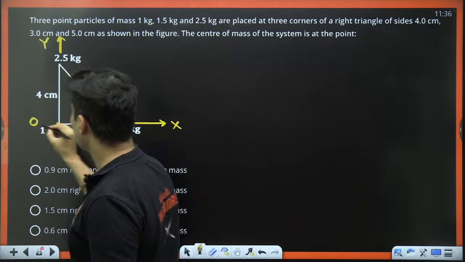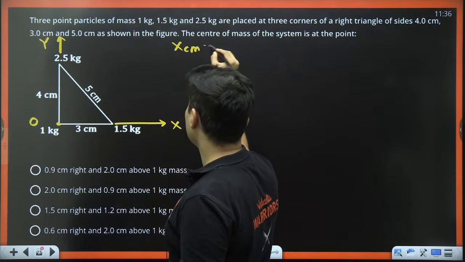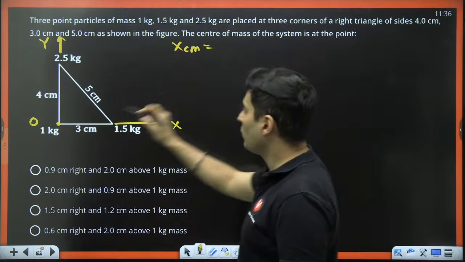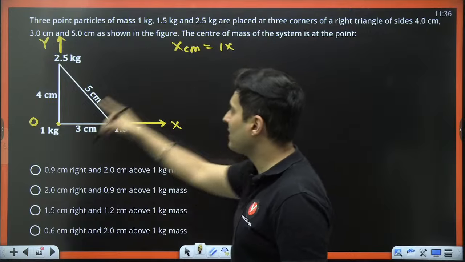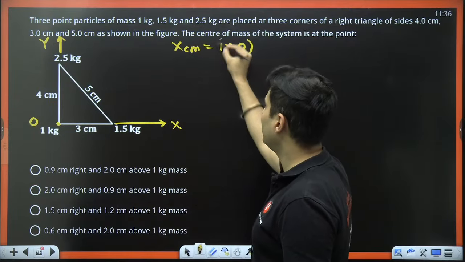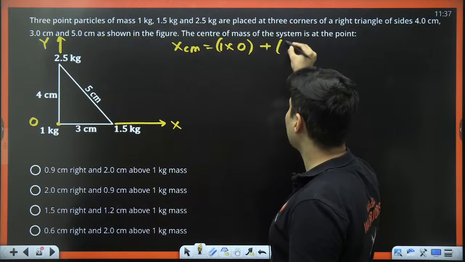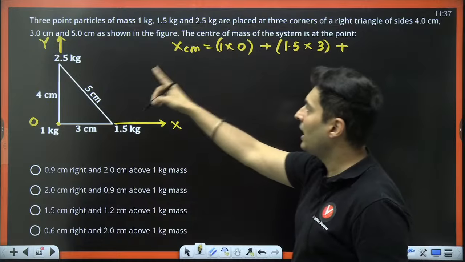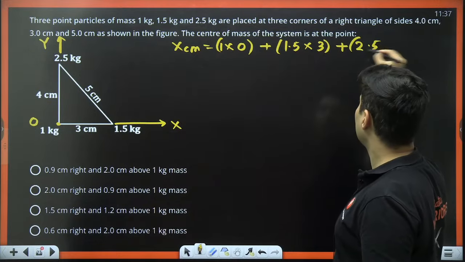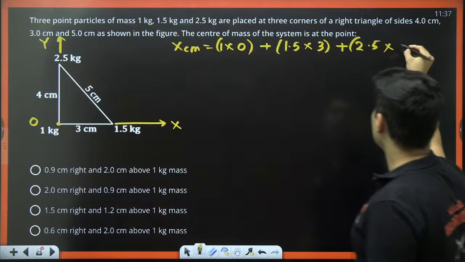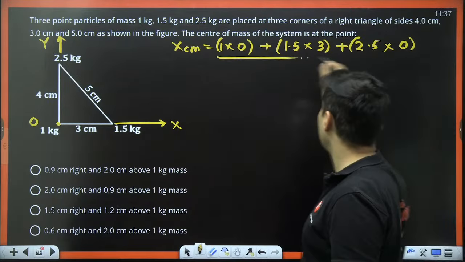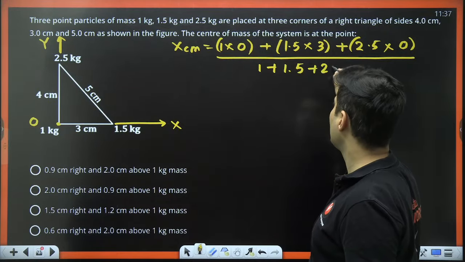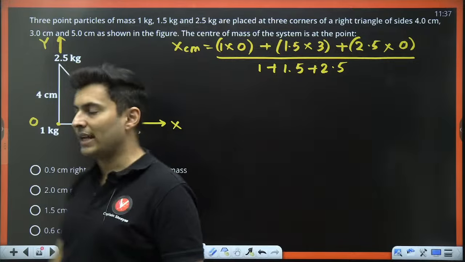This is your origin. So let us use xcm is m1 x1 plus m2 x2 like that upon m1 plus m2. So what is m1? It is 1 kg. What is the x coordinate of 1 kg? It is 0. So 1 into 0 plus m2 is 1.5, x2 is basically 3 plus m3 is basically 2.5. The x coordinate of 2.5 is nothing but 0, the whole thing divided by the total mass, which is 1 plus 1.5 plus 2.5. Is that right? That is your x coordinate.